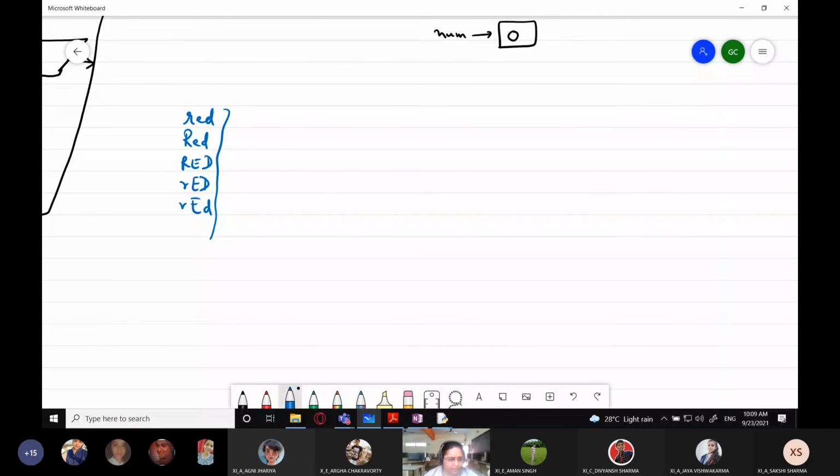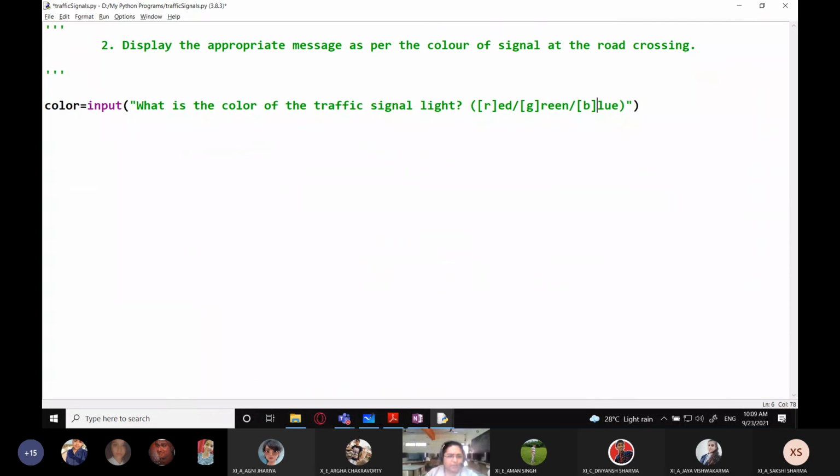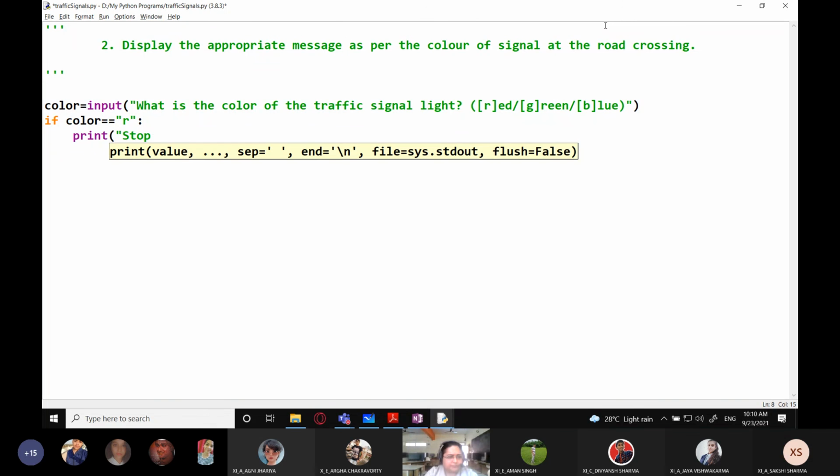I will tell you how we can do it using a function, a library function. But right now we are only going to ask from the user the color code or the color letter. R for red, G for green, and B for blue. Okay. Now, for checking equality, we always use the double equal to sign. So if color is red, now what is R? R is a string object, so it will be enclosed within either single quotes or double quotes. So if color is R, then print stop.